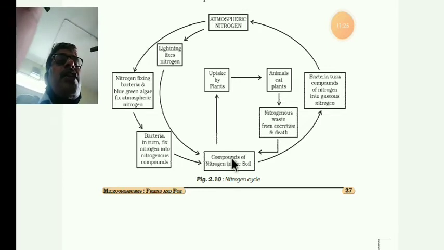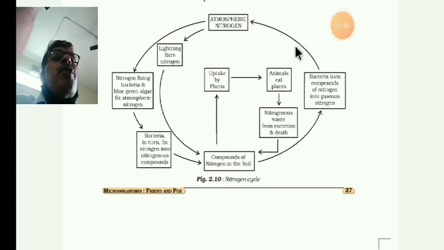How will these compounds of nitrogen in the soil be taken by the plants? Plants are growing, so they take them up, and then animals eat the plants, so it enters the animal bodies. Then nitrogen waste comes from excretion or death. These are the compounds of nitrogen. Then bacteria turn compound nitrogen into gaseous nitrogen. In this way, it comes again to atmospheric nitrogen.